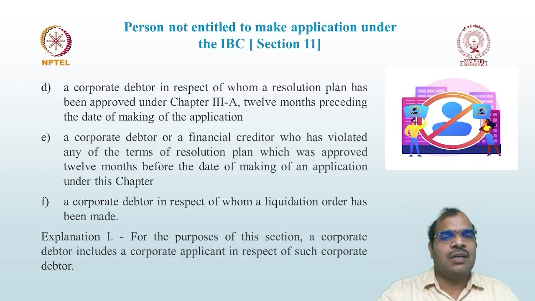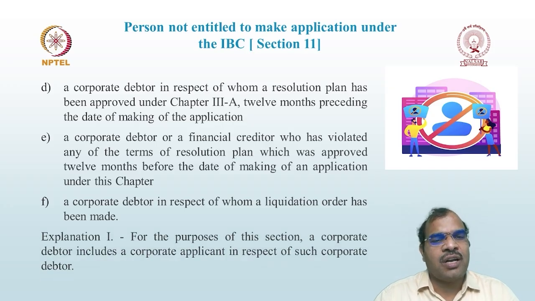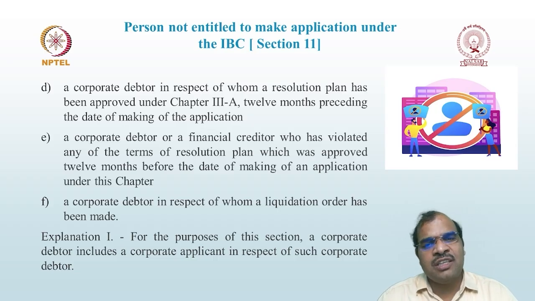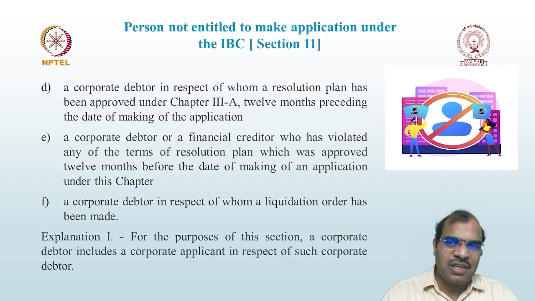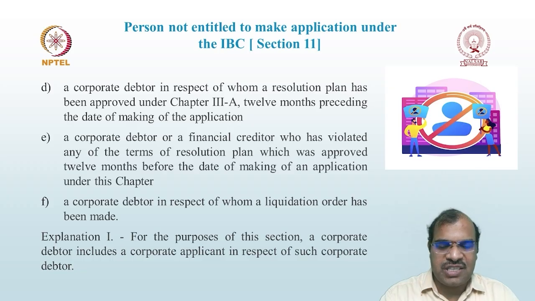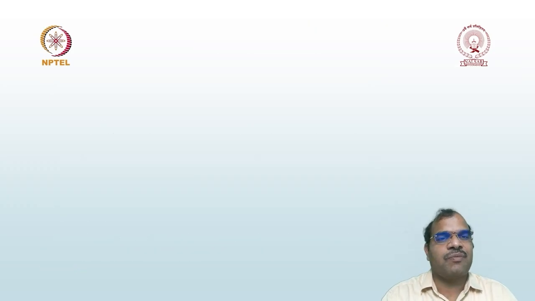Then, for the purpose of this section, a corporate debtor includes a corporate applicant in respect of such corporate debtor. Who is a corporate debtor? Suppose one company X is there. Under section 10, company X can make an application for initiation of CIRP against company X only. That's why corporate debtor includes corporate applicant, because they themselves can make an application under section 10. So whenever the words corporate debtor are used, it means they cannot make an application against themselves.